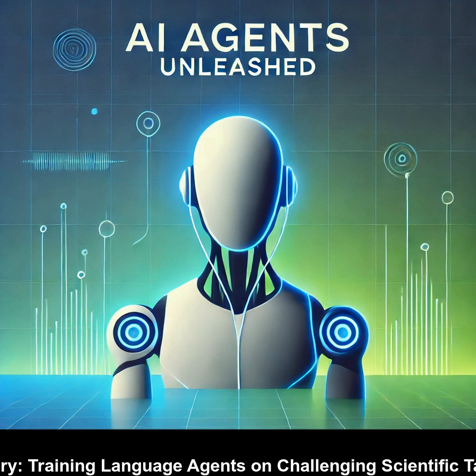This brings up an important question. What about the cost of all of this? Training these powerful agents must be incredibly expensive, right? It can be, especially when compared to those smaller open source models. That's where things get really interesting. When you compare the cost of running a large commercial model like Claude 3.5 Sonnet to a smaller model like Llama 3.1, the difference is significant. We're talking potentially orders of magnitude cheaper. Wow, that's a huge difference.